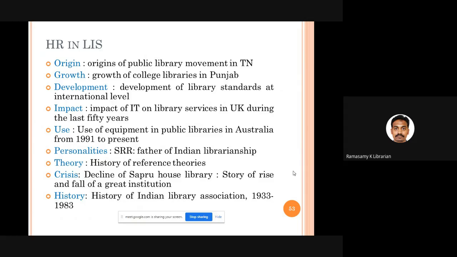You study how a particular library was flourishing, how it was born, how it was progressing, how it was shining, how it went to hell. The whole dawn to dusk of a library can be studied in precise. Then the history of an association from one year to another year. So all these different studies are categorized as historical research in library science.